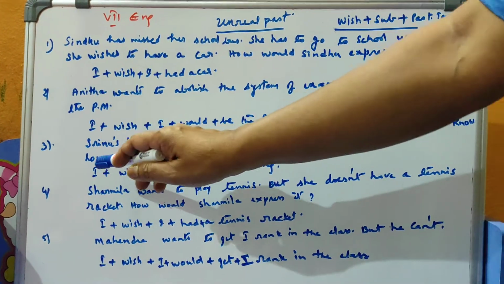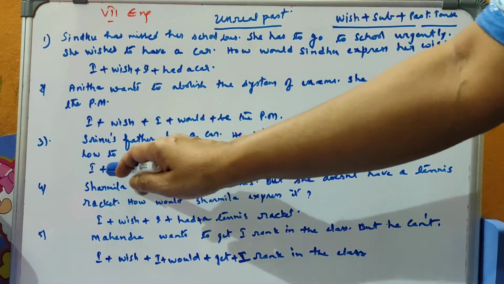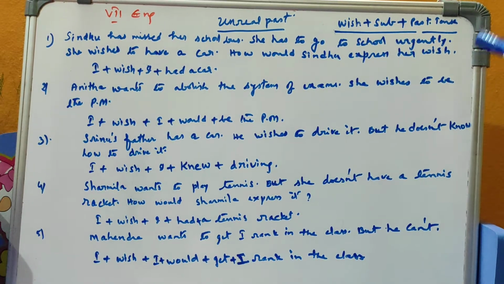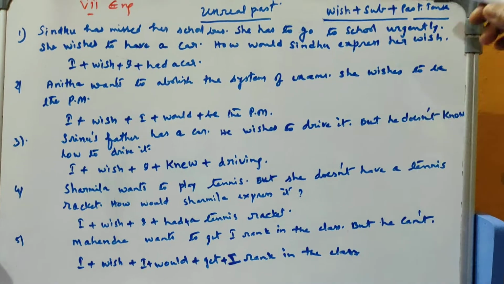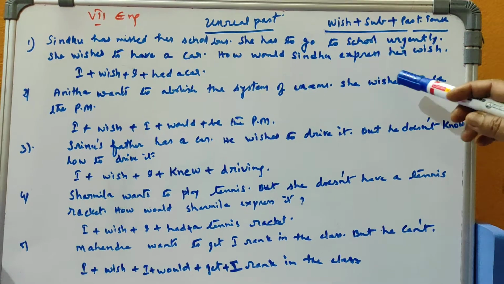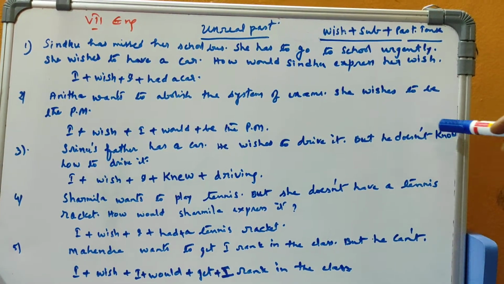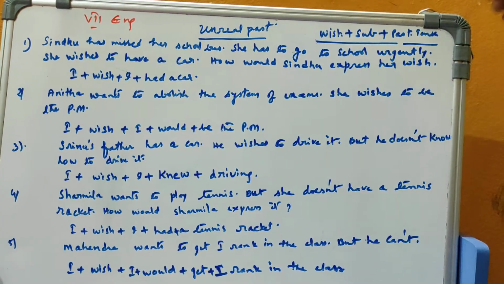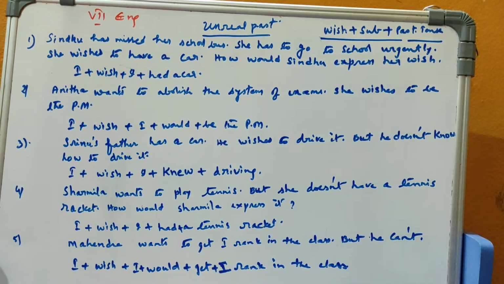That's why I, that is the subject, and wish, and the subject is I again. I wish I. Here he doesn't know. Know is present tense. But what is the past form of know? Knew. We have to stress on what is not possible at present. Knowing driving is not possible now. That's why we have to stress on that. Then, I wish I knew driving. The past tense of know is knew. So I wish I knew driving. So this is the answer.